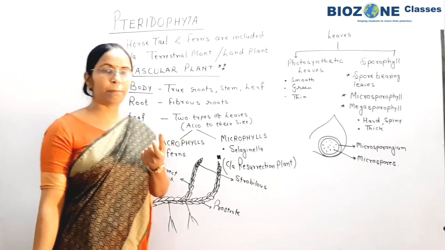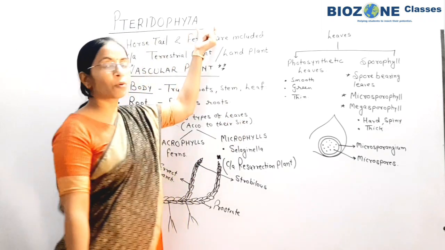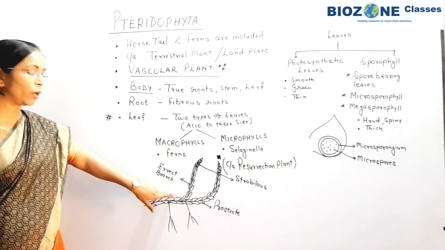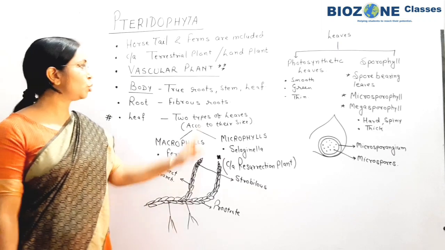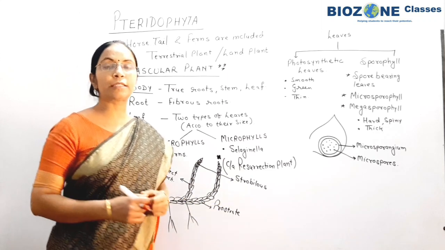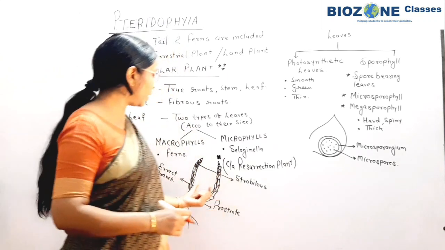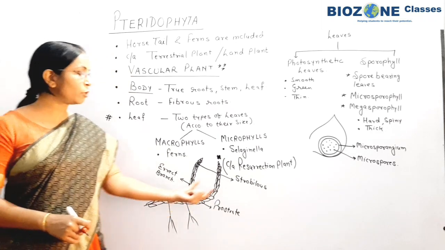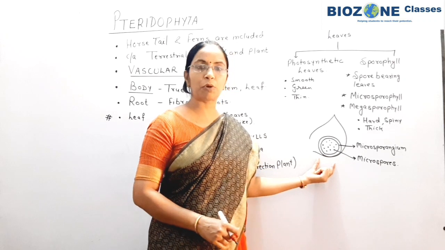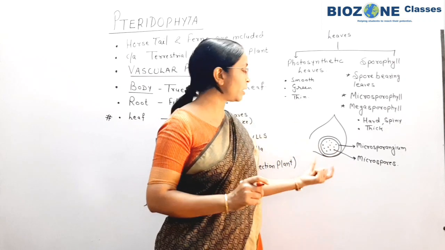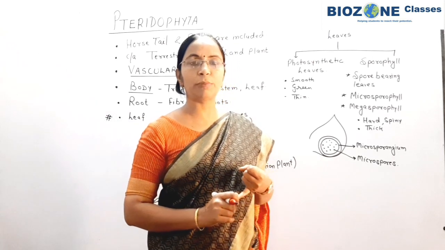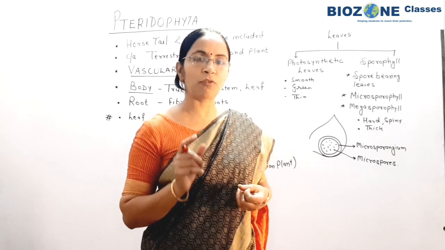Now we come to one important point, that is when we study about the Pteridophyta and the main body you are studying. Suppose this is a main body. This main body is clearly divided into true leaf, stem and root. Okay. So what is this? Is it a sporophyte or gametophyte? Now see, the main body produces a strobilus. Strobilus means that the microsporophylls and megasporophylls are arranged in what form? All the microsporophylls are arranged in the form of spiral arrangement, and they lead to the formation of strobilus.